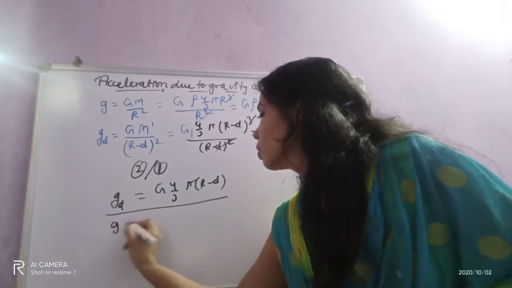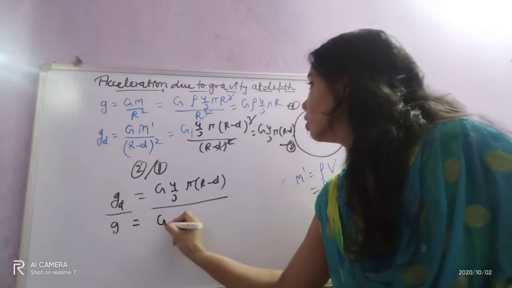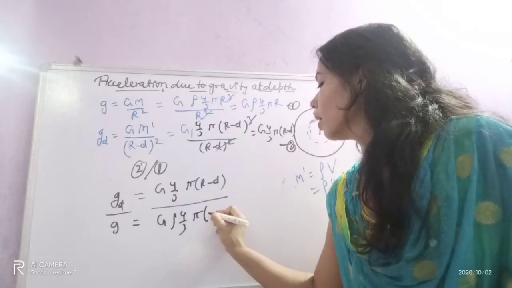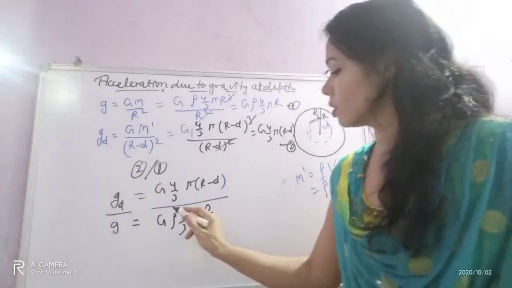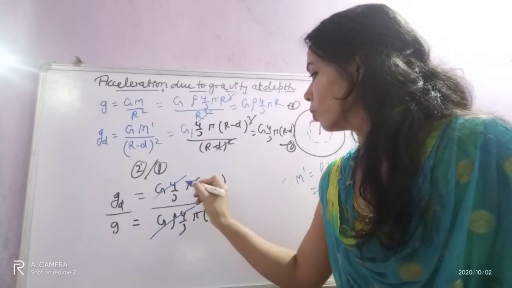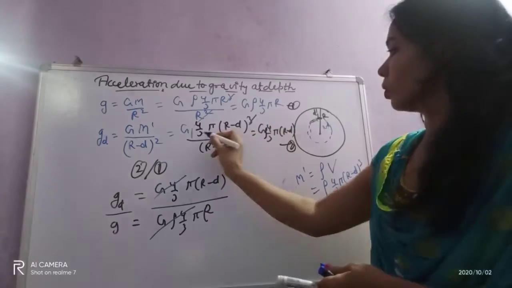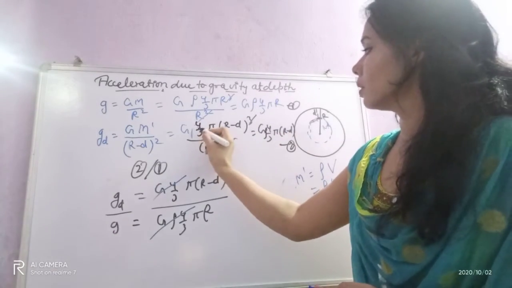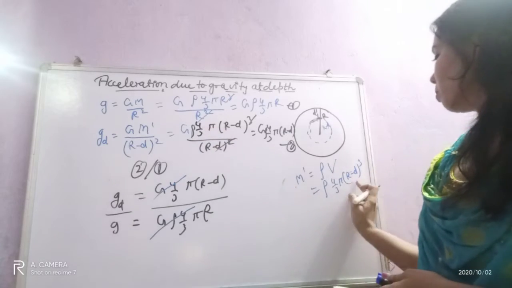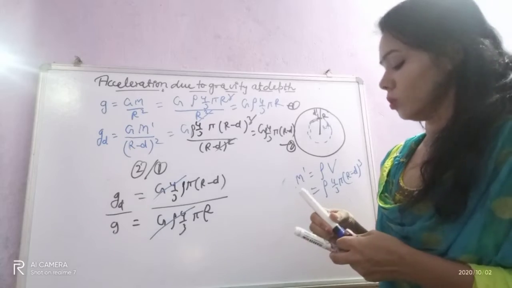So g equals g rho 4/3 pi r. Okay, so this g, what is cancelled? This g 4/3 cancels with g 4/3 rho. Here also rho is there. See, I forgot to write rho here. Rho is also there, no? Density into volume. So rho 4/3 pi (r minus d). So rho is also cancelled.